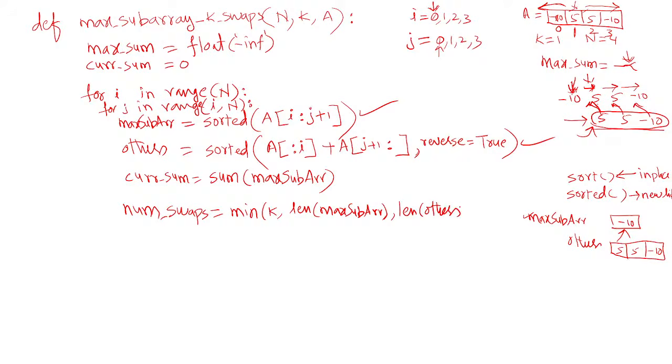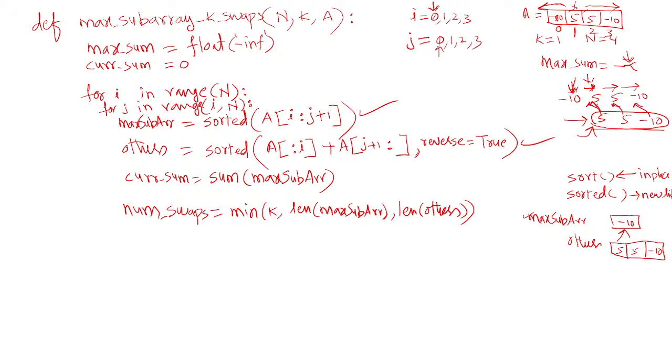Whichever is minimum, it takes that value. If others is 0, then the minimum means the number of swaps takes as 0. That means no swapping is allowed in such a case.